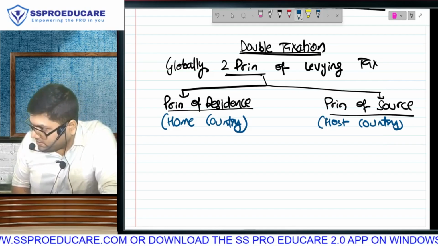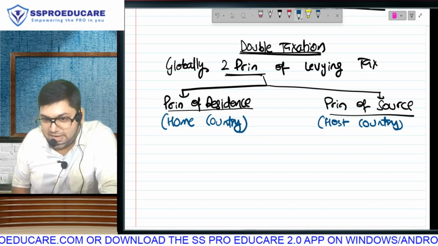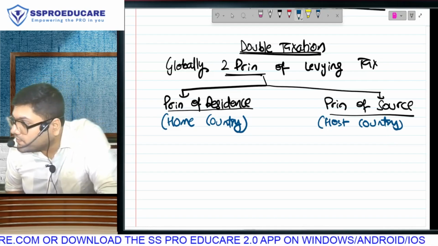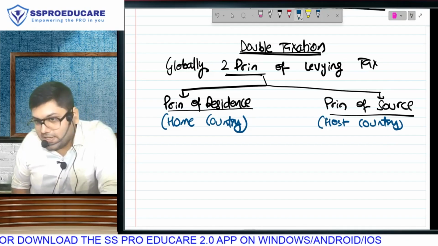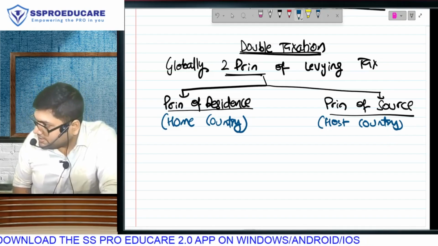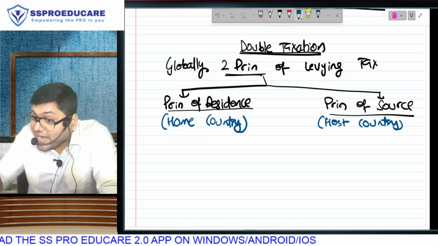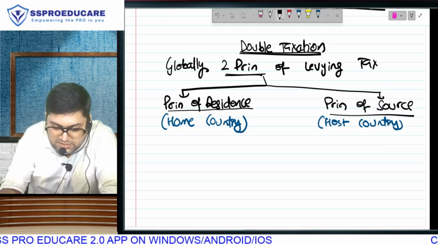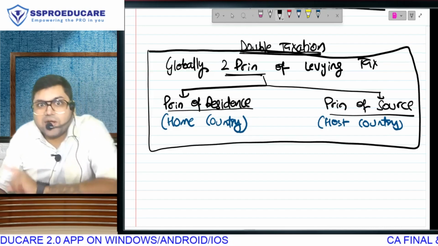And if you are a non-resident, let's talk about in Indian context. If you are a non-resident of India, you still have to pay tax in India, at least on your Indian income. Matlab resident has to pay tax on world income, global income. Non-resident has to pay tax on Indian income. And why did we have that thing in our chapter, residential status, second chapter of Inter? Because of this. This concept is not an Indian concept.